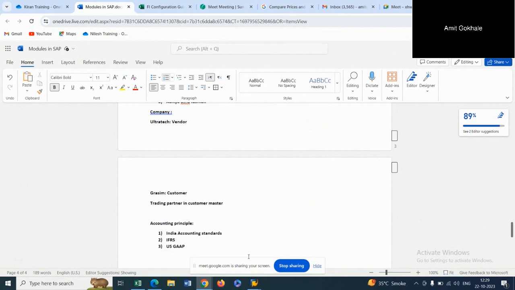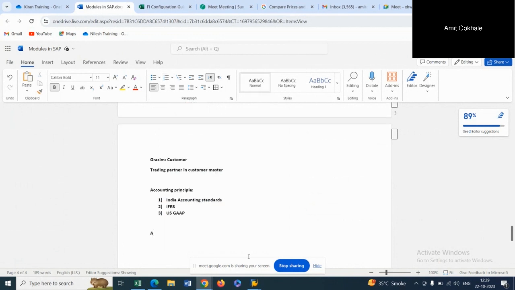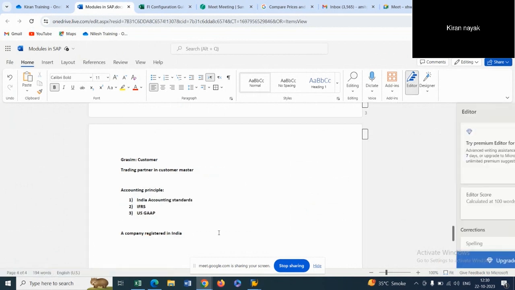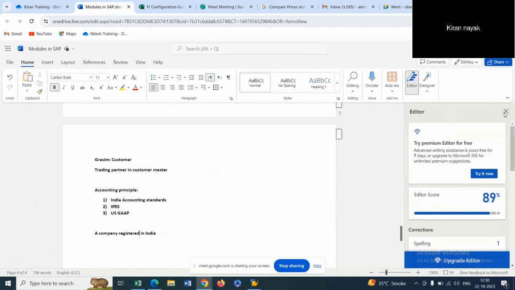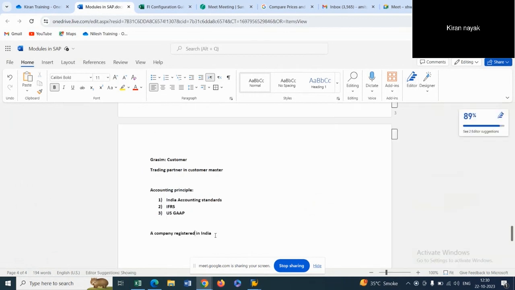So what happens here is, let's say a company, for example a company registered in India. If you take the example of TCS, as per the Indian standard, it needs to follow the Indian accounting standard.